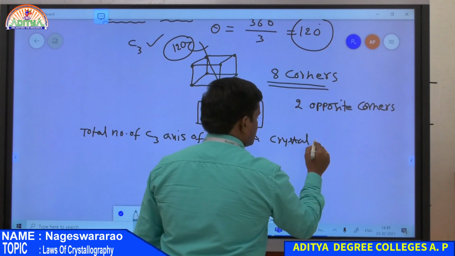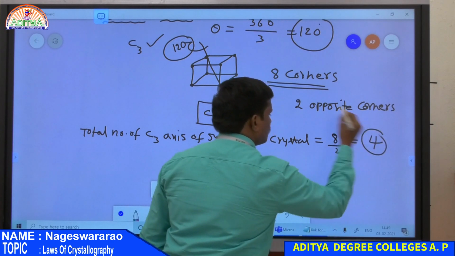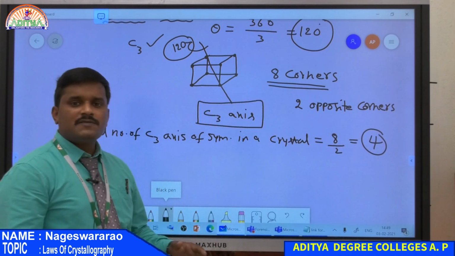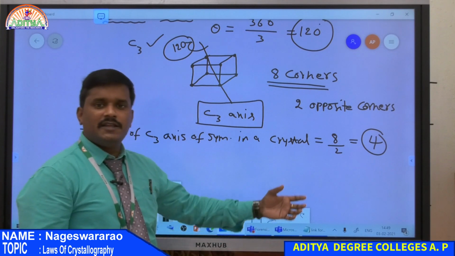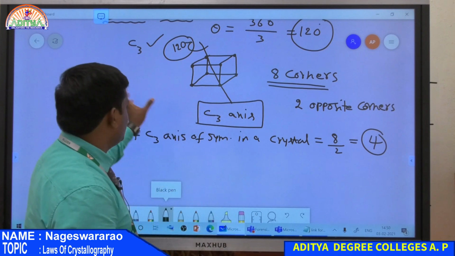A cubic crystal, is equal to 8 by 2, that is equal to 4. Therefore, the number of C3 axes of symmetry present in a cubic crystal is equal to 4. And this is about the C3 axis.